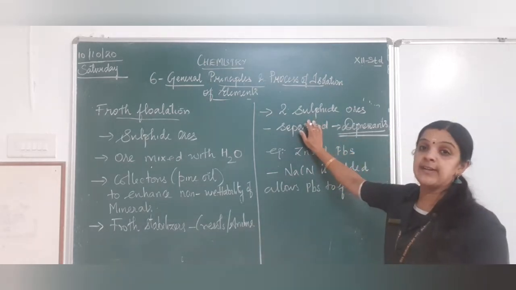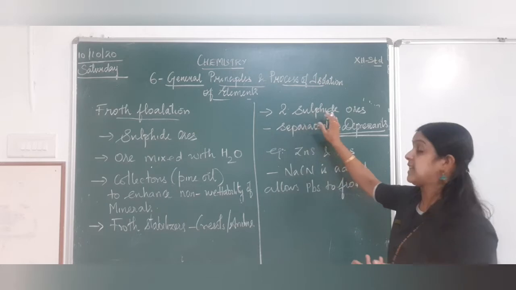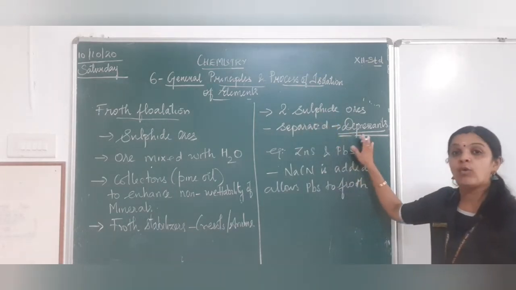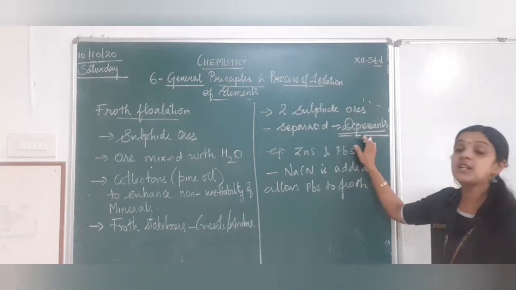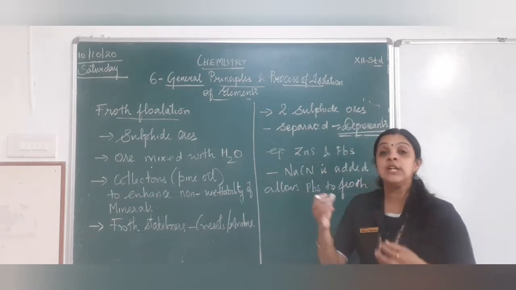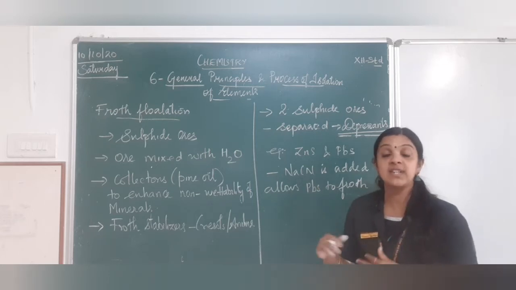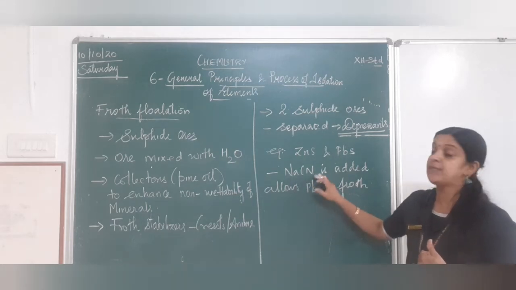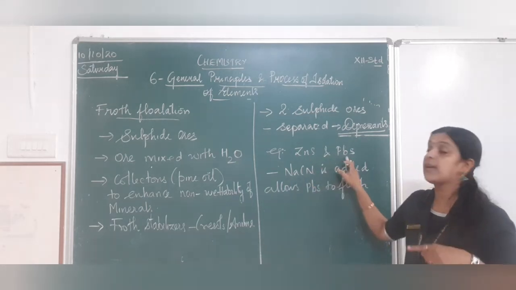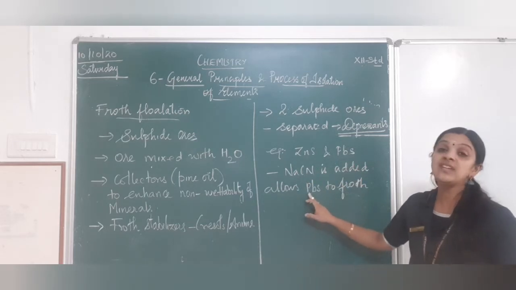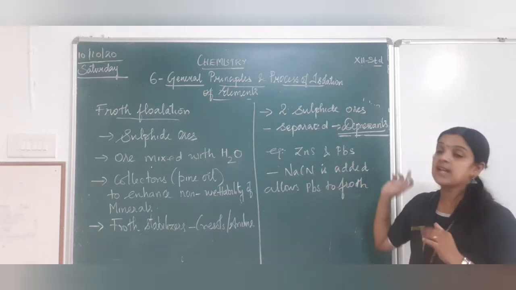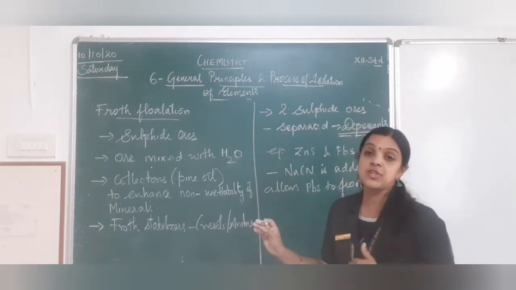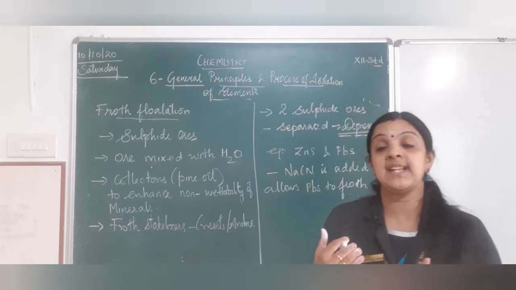Now if there are 2 sulfide ores, can they be separated using this method? Yes, definitely. They can be separated by adding a depressant. What is the use of a depressant? The depressant will allow only one sulfide ore to form froth. It will not allow the other sulfide ore to come closer. Example, if sodium cyanide is added to a mixture of zinc sulfide and lead sulfide, it will allow only lead sulfide to froth and it will not allow the zinc sulfide to come closer. So that is how the froth flotation process is used for separating the sulfide ores.